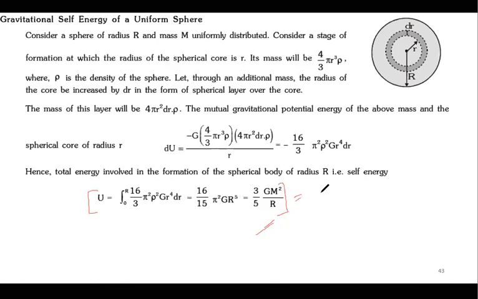In terms of electrostatics, it will be 3 by 5 kq square by r. So this is the formula of the self energy of a uniform sphere. You just remember this. You don't have to derive everything, but I hope all of you understood how it is derived. It's not that difficult, right? Got it? Okay, very good.